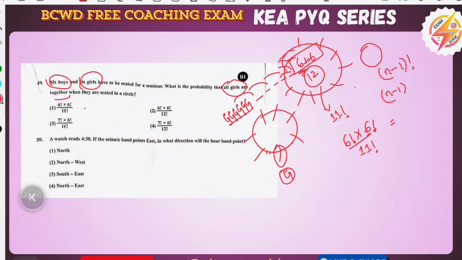Why did we take 6, another 6? We know in a circle it becomes 7 in total. So n minus 1, it is also 6 factorial. So 6 factorial into 6 factorial. So this is the answer for this question. This is the trick, n minus 1.